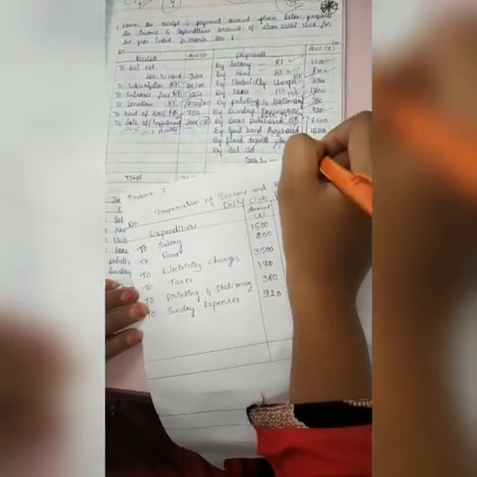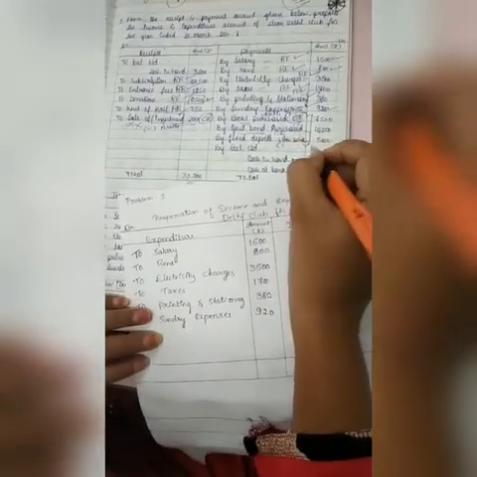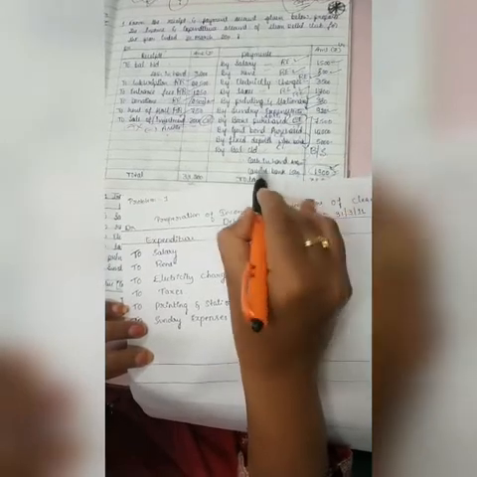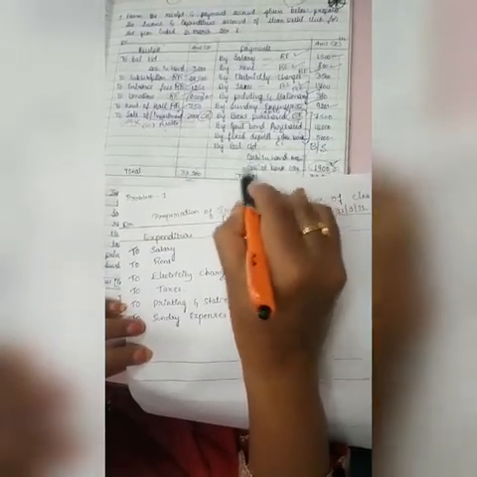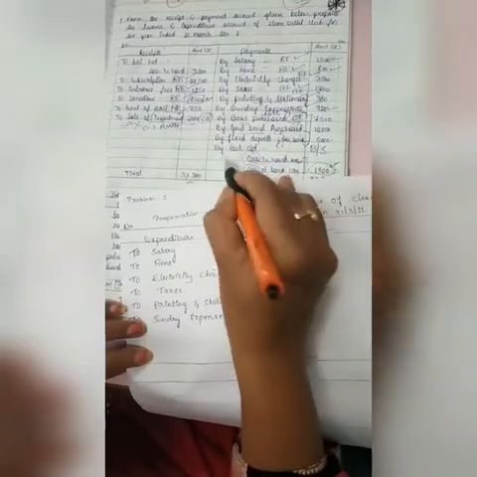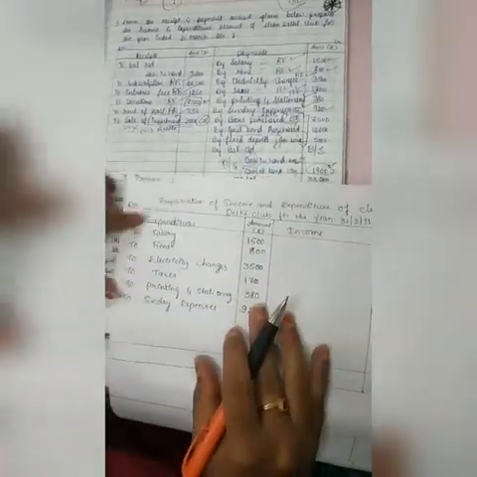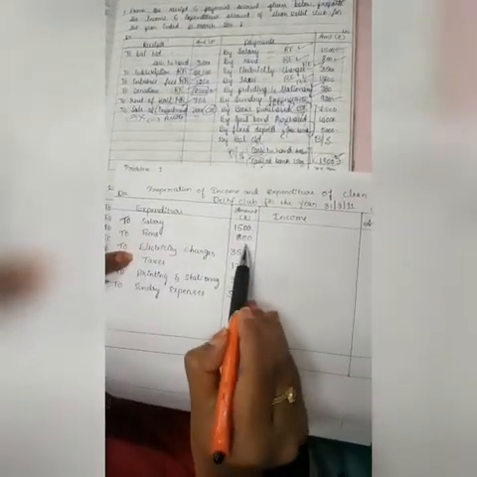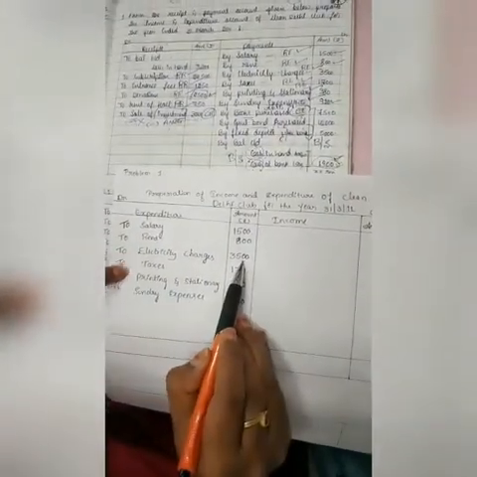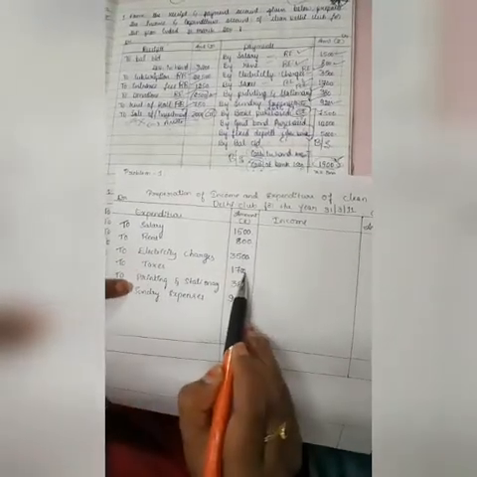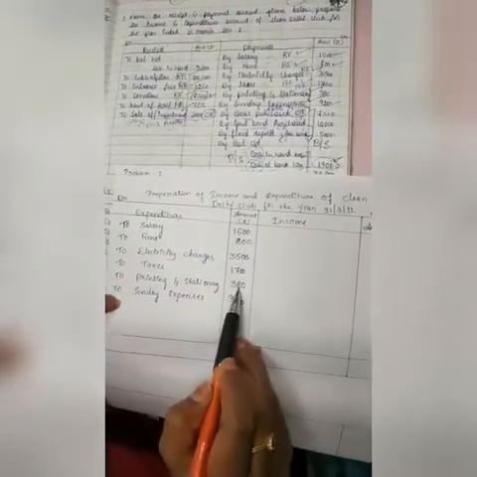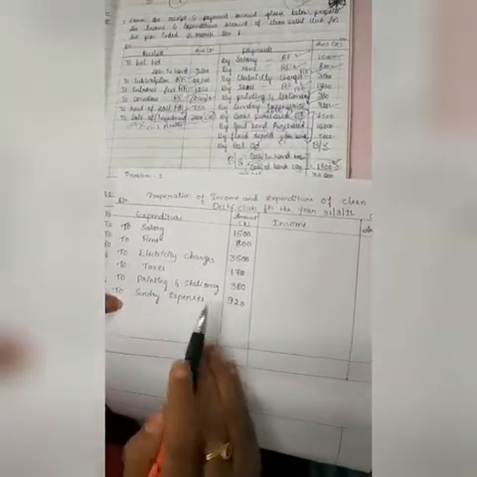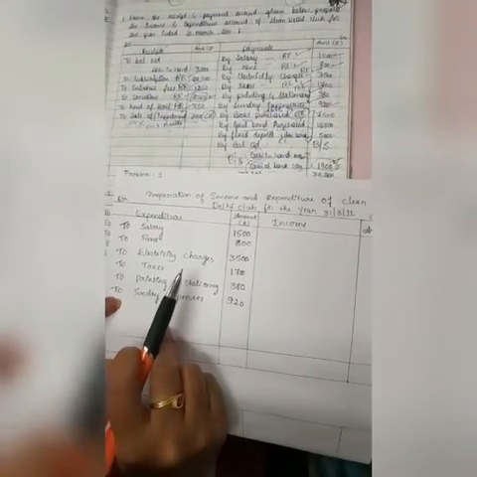these are capital expenditure. We are going to show these amounts in balance sheet. So by balance carried down, it is also closing balance of cash in hand and cash at bank. Cash is considered as an asset, so these two amounts should be taken in balance sheets. So expenditures are salary rupees 1,500, rent rupees 800, electricity charges rupees 3,500, taxes rupees 1,700, printing and stationery rupees 380, sundry expenses rupees 920. These are the amounts of expenditure which are incurred in the present accounting year.